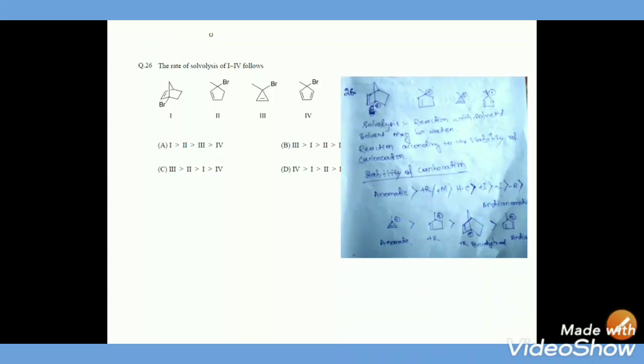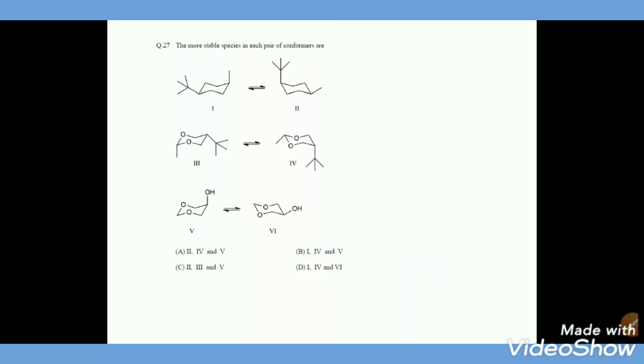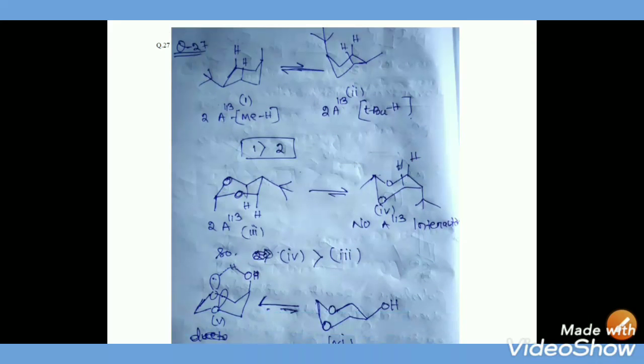Here is the complete mechanism. And see the more stable species in each of the following conformers. See here, as we compare one and the second one, in case of one there is a methyl group at the axial position, so a 1,3 diaxial interaction takes place.